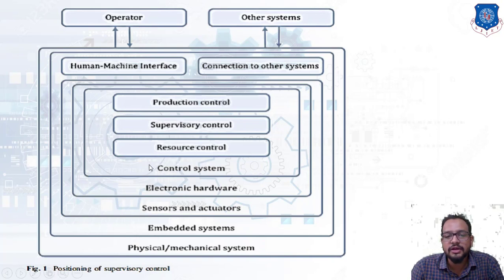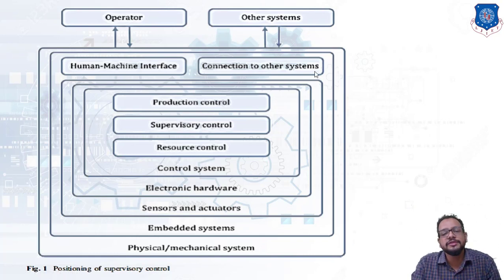Then after that comes the electronic hardware device outside this layer. Then comes the sensors and actuators part. As we know, we have discussed the function of a sensor and actuators. Then comes the embedded system layer. This is the entire part of the supervisory controller, and then comes the physical and mechanical systems. This supervisory controller is going to communicate with the operator as well as the other systems. Connection will be provided to the other systems by making use of a human machine interface.